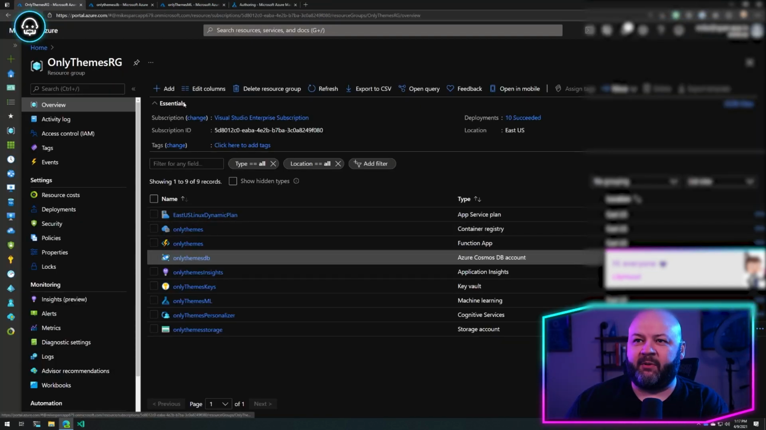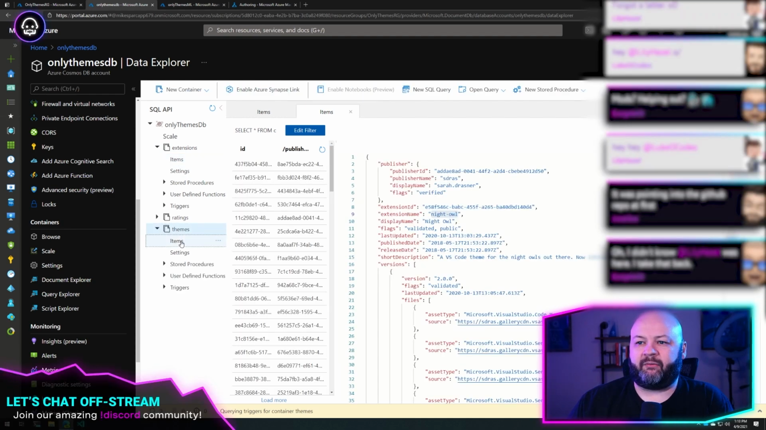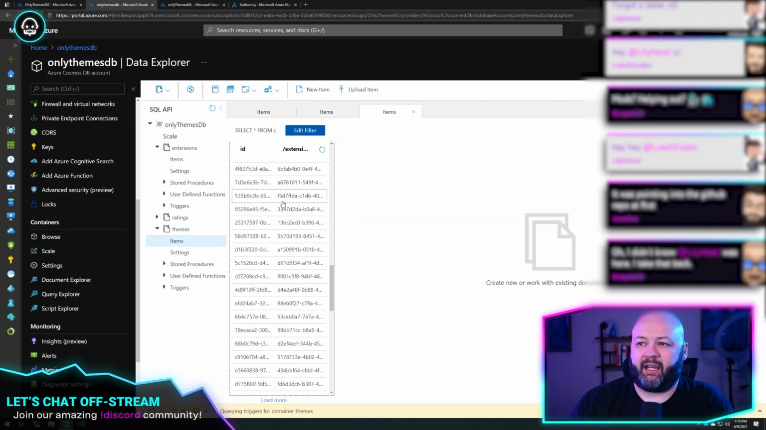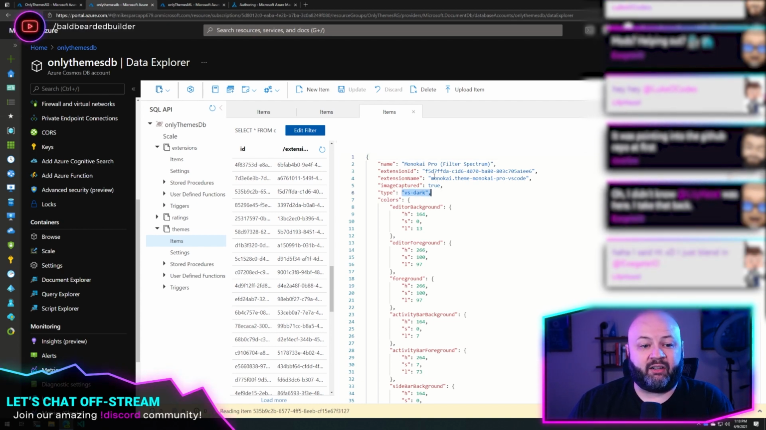We've got some Cosmos data over here. This is all of the extensions we've cataloged. So if we go look over here, here are all the themes we've cataloged. And when it's cataloging it, it's cataloging the name and what extension it came in.